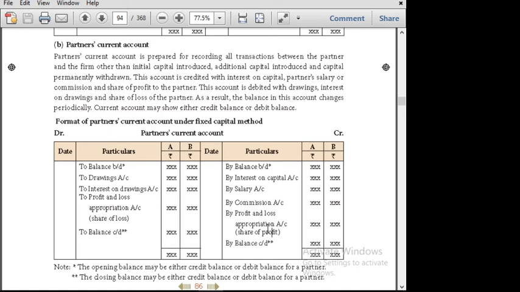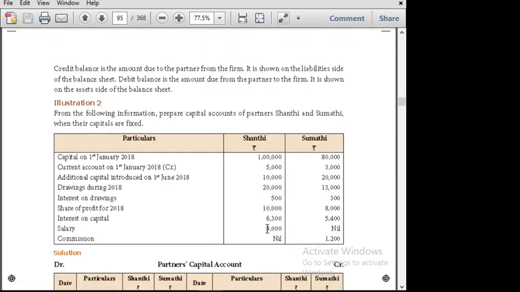Just make a clue and then write the format. Then you will be able to understand easily.